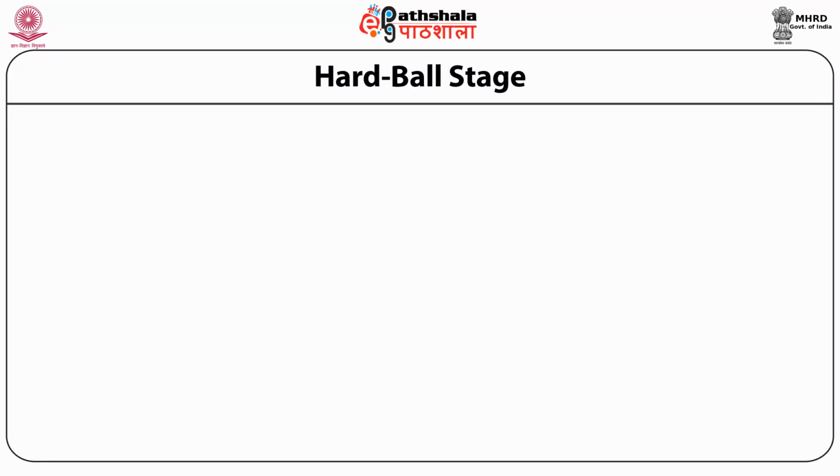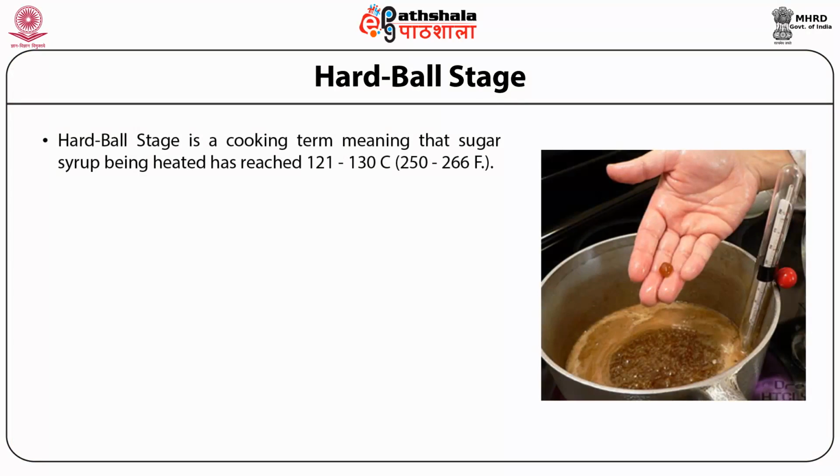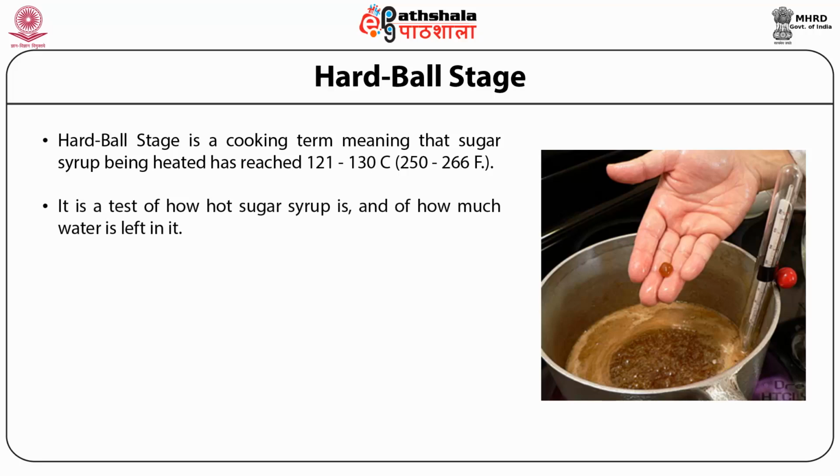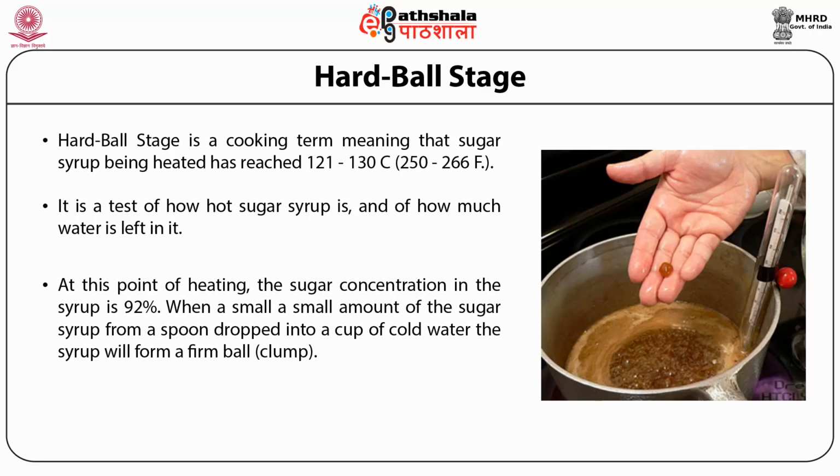Next comes the hard ball stage. Hard ball stage is a cooking term meaning that sugar syrup is being heated up to a temperature of 121 to 130 degrees Celsius. It is a test of how hot the sugar syrup is and how much water is left in it. At this point of heating, the sugar concentration in the syrup is around 92%.